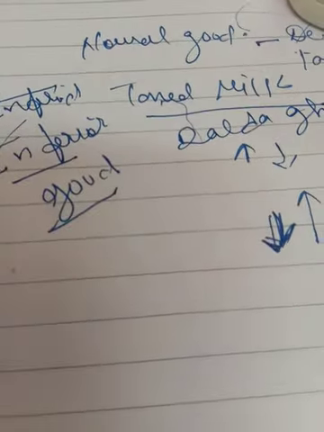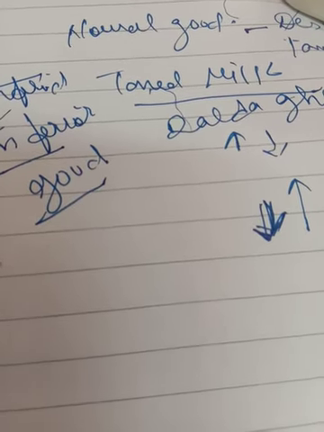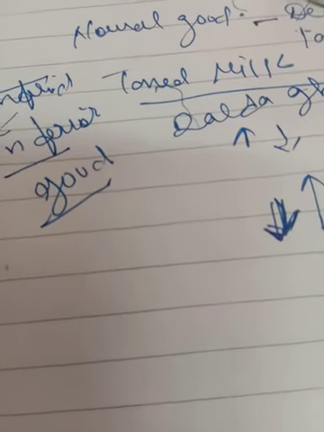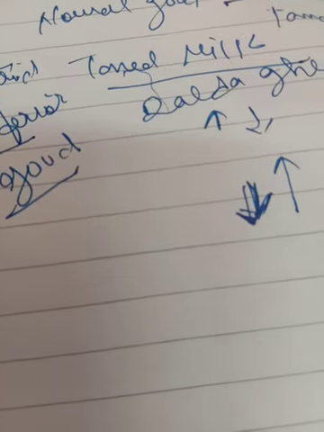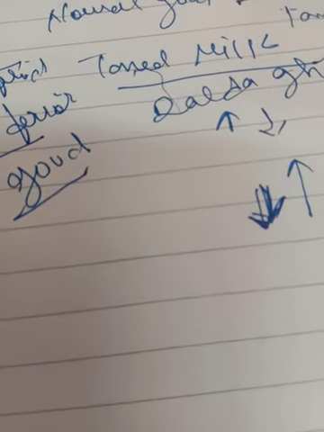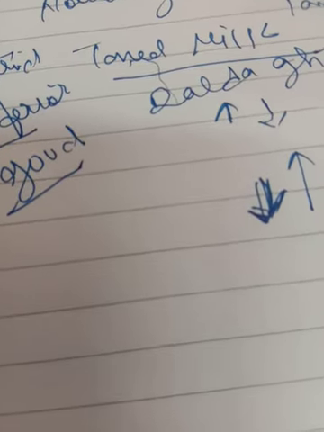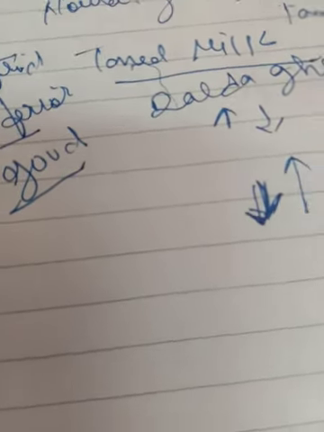An inferior good does not always indicate low quality. If the person is a heart patient, then toned milk is very good for him. So you cannot say that an inferior good indicates low quality of product. But the demand for an inferior good has an inverse relationship with income. And in the case of a normal good, there is a direct relationship between demand and income of the consumer.